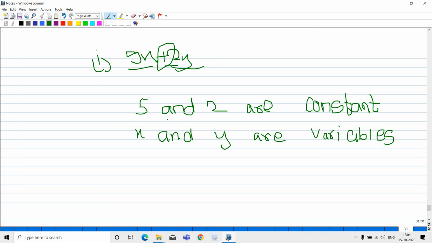If the mathematical operation plus is not there, that time it will be 5x and 2y, two different terms. 5x is one term, and 2y is one term. Then to combine this, what we should do? Mathematical operations. MO means mathematical operations. What are mathematical operations? Plus, minus, into, division.